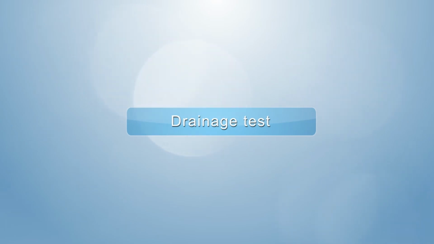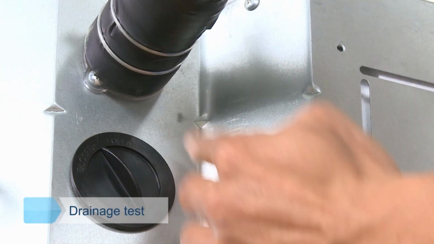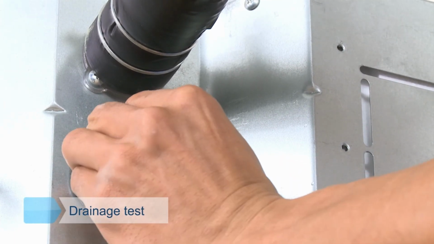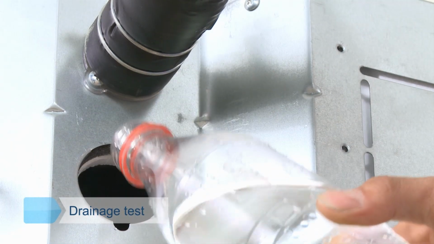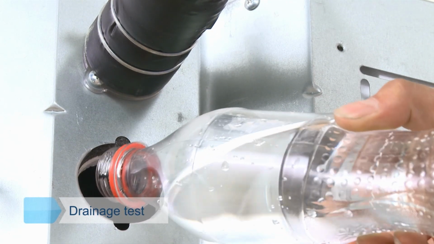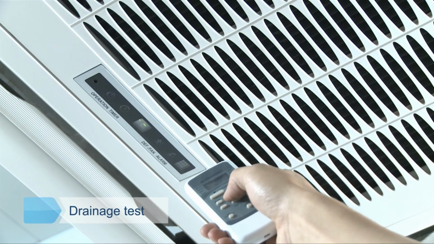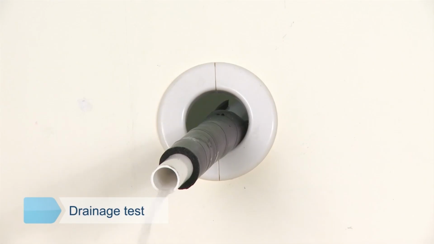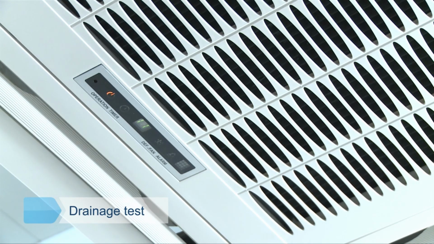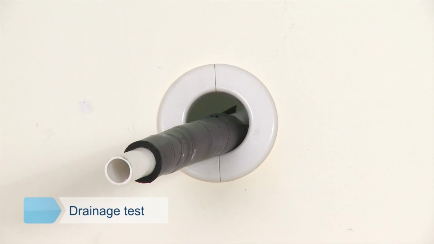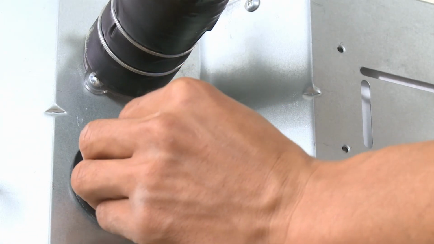Drainage test. Remove the water test cover and pour about 2,000 milliliters of water into the water pan. Operate the air conditioning in cooling mode. Check whether the water is discharged well. After 3 minutes from the air conditioner stopping operation, check whether there is any water leakage. Install the water testing cover.